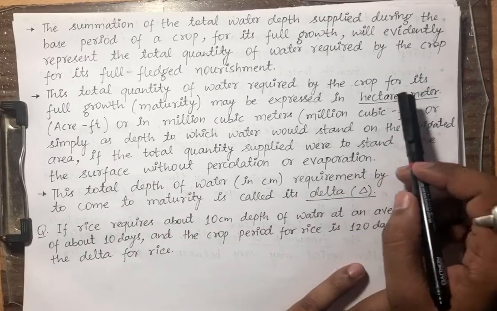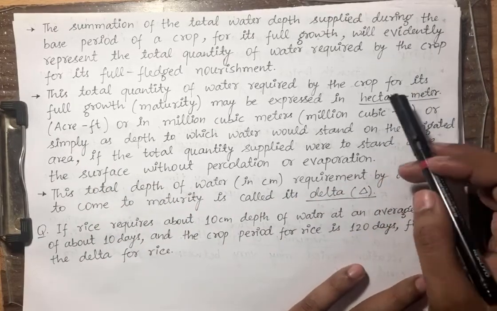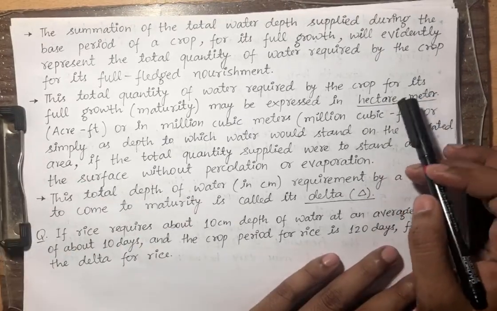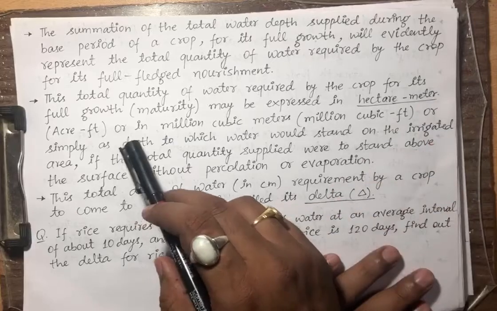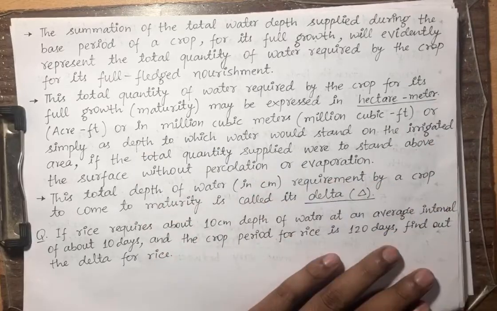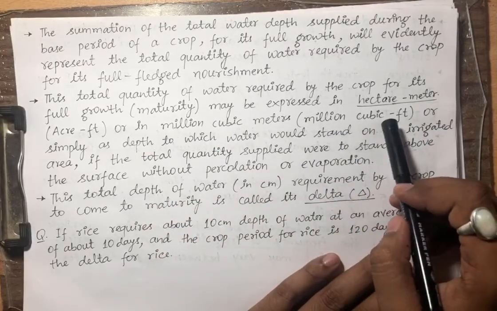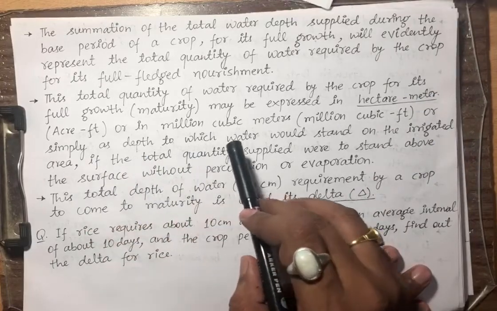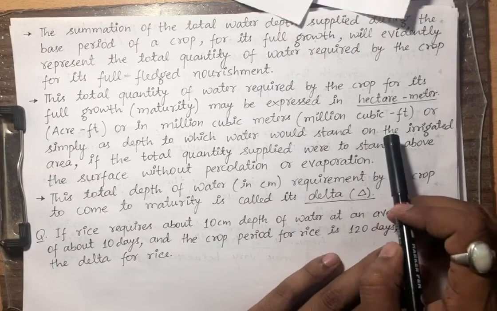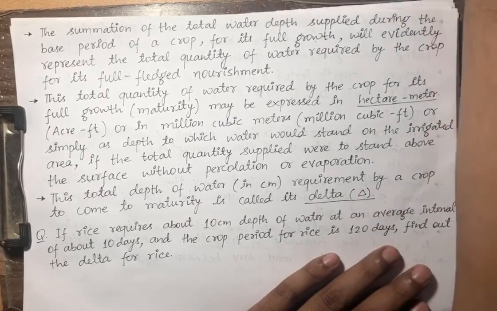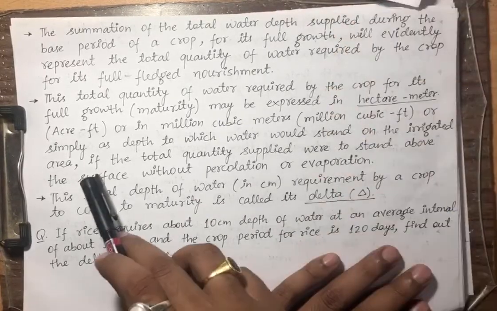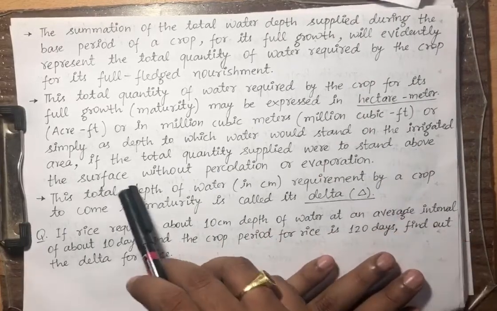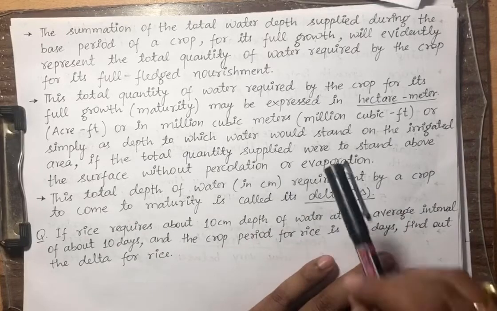Hectare meter is a unit of volume, because hectare is a unit of area, and multiplied by meter it will give us volume, or in million cubic meters or million cubic feet, or simply as depth to which water would stand on the irrigated area if the total quantity supplied were to stand above the surface without percolation or evaporation.